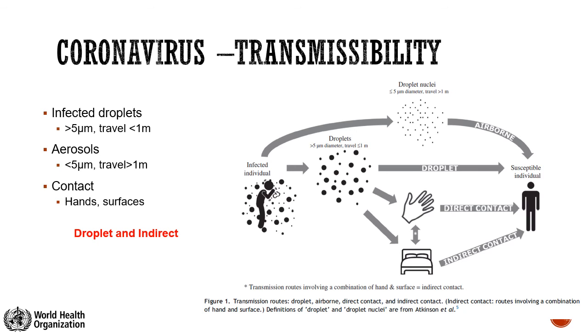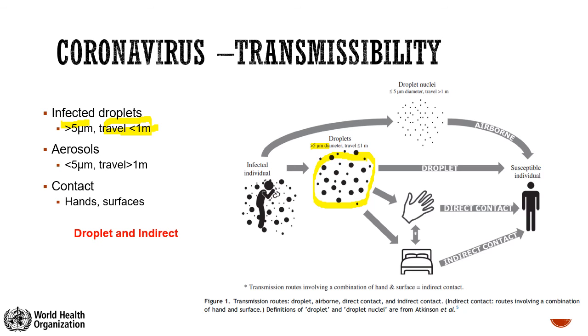If the droplet is of the size of more than 5 micron, then the droplet will settle down before reaching 1 meter distance. Suppose this is the large size droplets and the susceptible individual. Why do they say that the susceptible individual should be more than 1 meter distance? Because usually the droplets in COVID-19 are of more than 5 micron meter in size, so they will die down before reaching the susceptible individual.